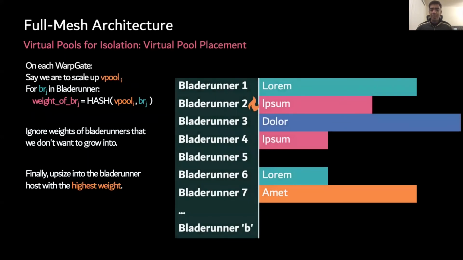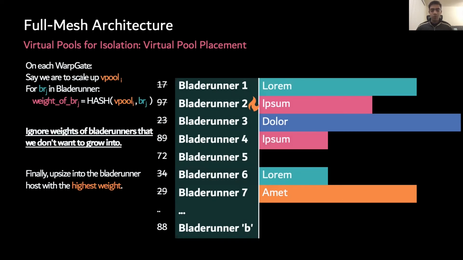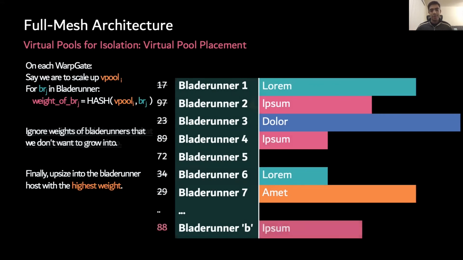For example, when we see Ipsum on Blade Runner 2 get hot, we want to see WarpGate scale up the Ipsum virtual pool. And so, we first compute the weights of each Blade Runner for virtual pool Ipsum. We then filter out the Blade Runners we don't want to grow into. Since Ipsum expects perfect isolation, we don't want to grow into a Blade Runner that already has another customer's handler on it. Finally, from the remaining Blade Runners, we pick the one with the highest weight and spin up Ipsum there. Our scaling up operation allows Ipsum traffic to balance onto this new host 2, hence reducing the hotness we initially saw in Blade Runner number 2.